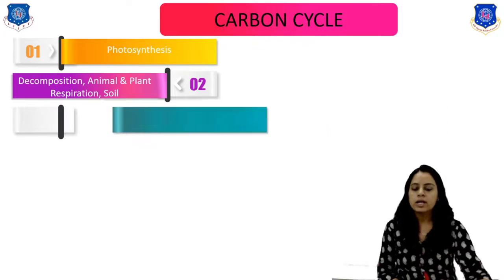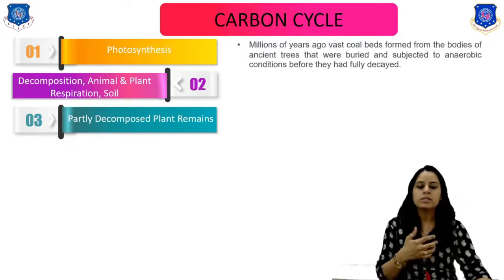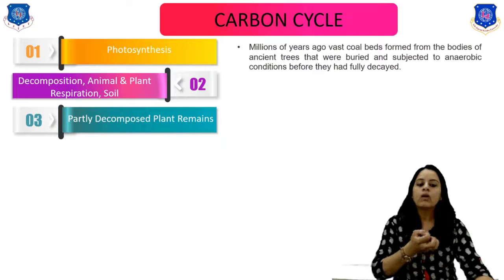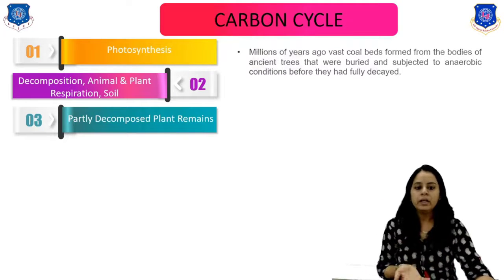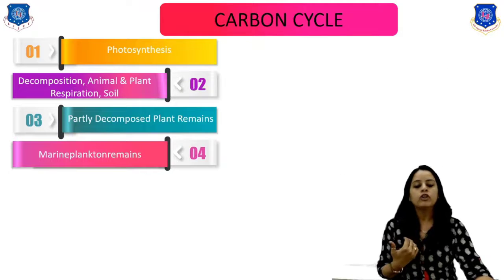Now the third process is partial decomposition of plant remains. It means the coal beds are formed, then they are burned, and then again in aerobic conditions they are fully decayed, right? And the next process is marine plankton remains.